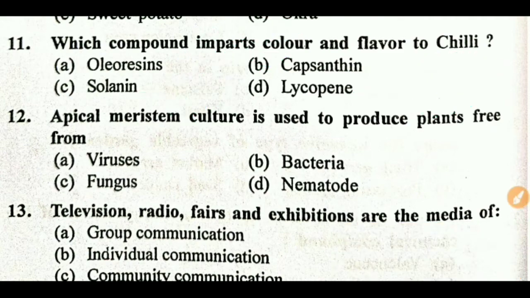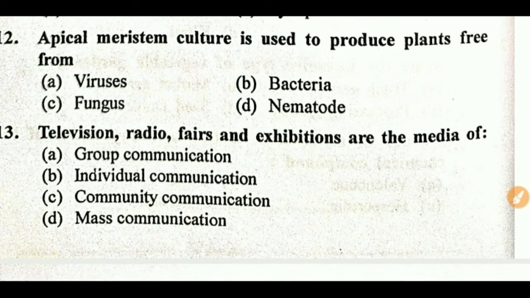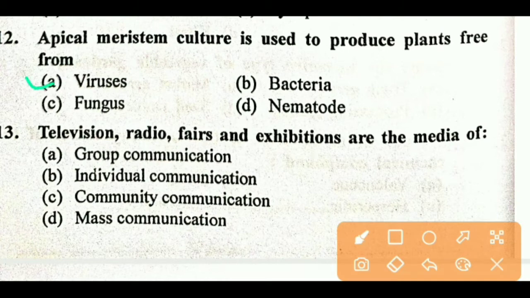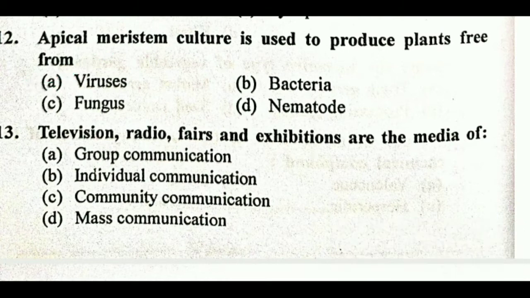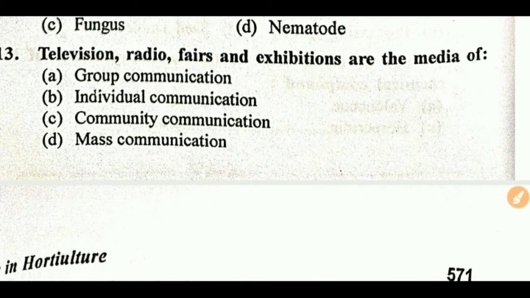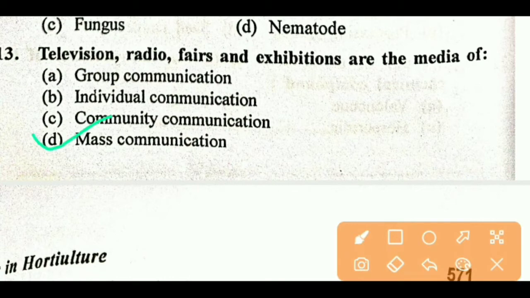Next question: apical meristem culture is used to produce plants free from? Viruses. Right answer is A. Next question: television, radio, fair and exhibition are the media of? Right answer is mass communication, means many people are made aware at once.